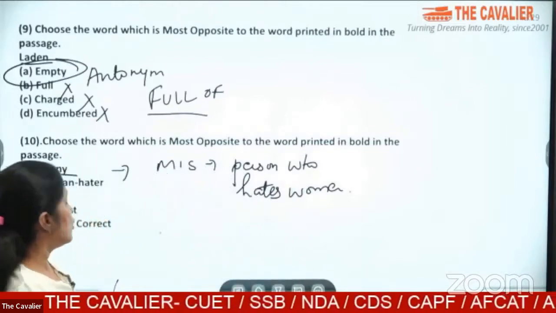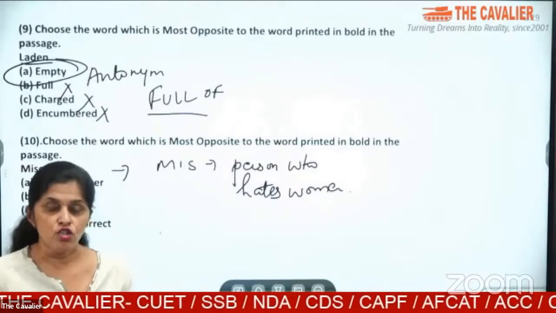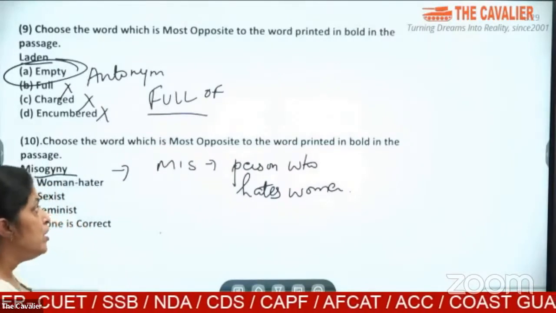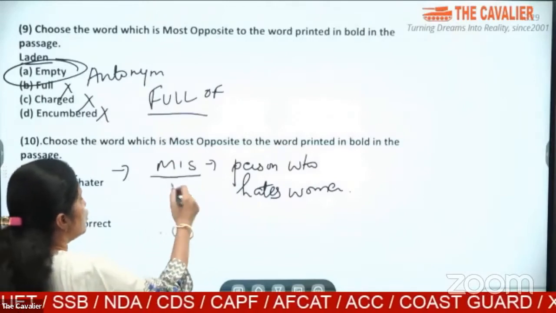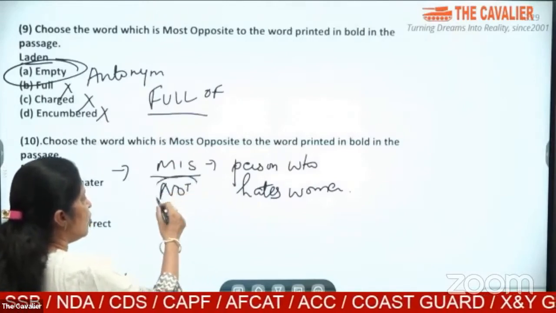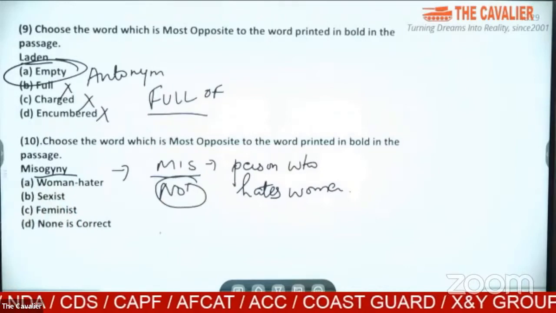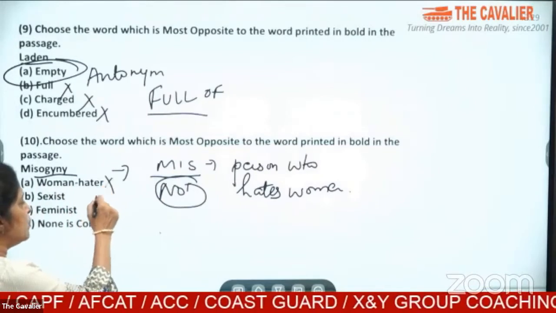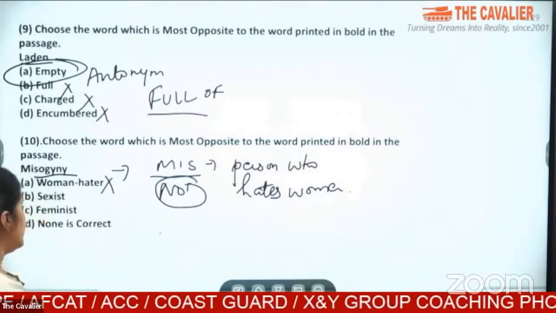Now, all of you know what is a gynecologist. A doctor who addresses female problems. So miso means hate. So we are talking about a person who hates women. So we need to find an antonym which is the opposite. So we cannot have woman hater because that is the synonym.